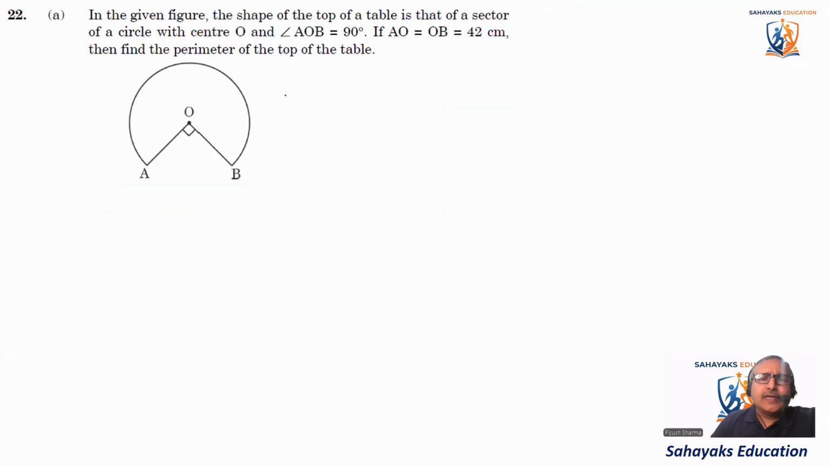Okay, so coming to the next question. In the given figure, the shape of the top of the table is that of a sector. ऐसी table हमने देखी तो नहीं. A sector of a circle with center O, and angle AOB is equal to 90. ठीक है भाई. If AO is equal to OB, रेडियस है तो सेम ही होना चाहिए, 42, ये 42 और ये भी 42. Then find the perimeter of the top of the table. आपको टॉप ऑफ टेबल का पेरीमीटर निकालना है.